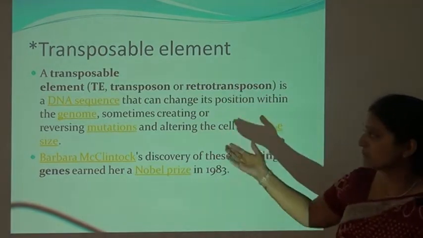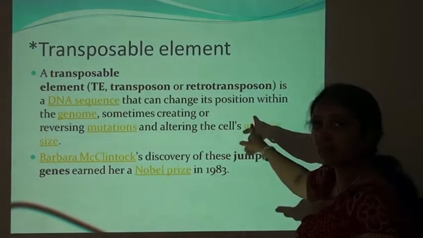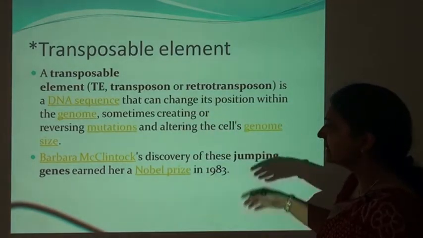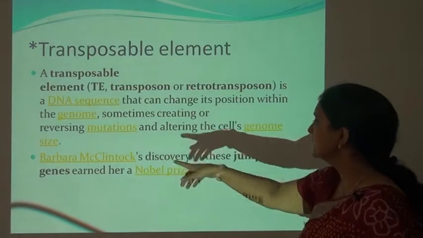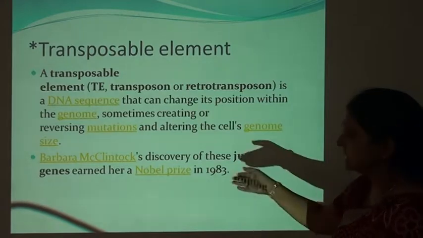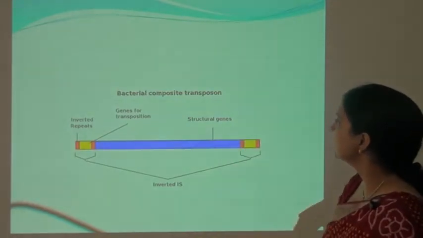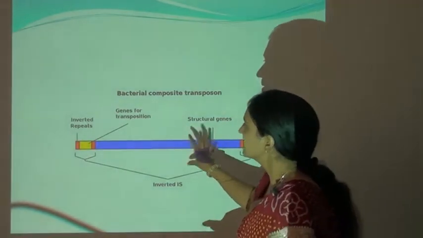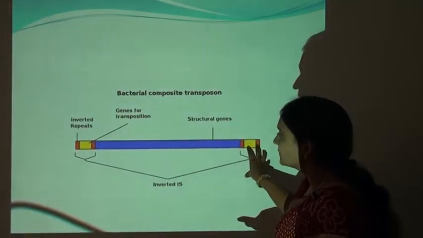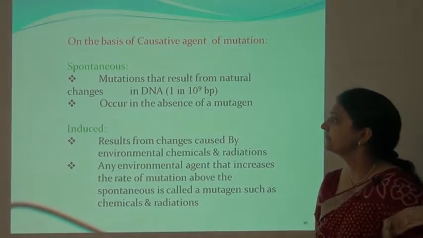Now, what are transposable elements? A transposable element is a DNA sequence that can change its position. They are known as jumping genes within the genome, sometimes creating or reversing mutations and altering the cell's genome size. The scientist Barbara McClintock's discovery of these jumping genes earned her the Nobel Prize in 1983. Here are the transposon, the structural genes, and the genes for transposition. This gene can be transferred from one place to another, and it can cause some mutation in the DNA.